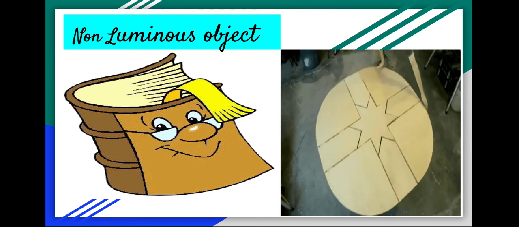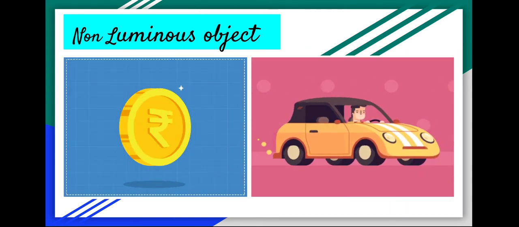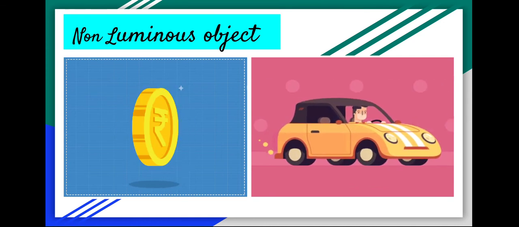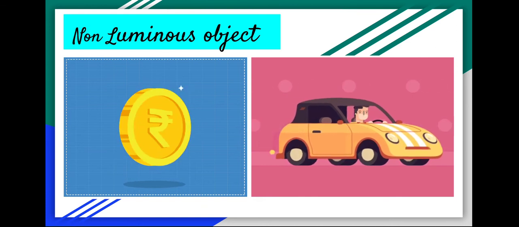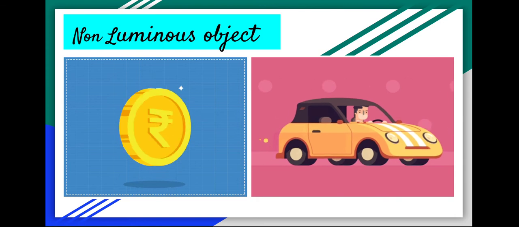Non-luminous objects. Examples: book, table, coin, car, kite and bed. Luminous objects allow us to see. They are responsible for our vision. The human eye can only perceive the light that is being reflected into it.